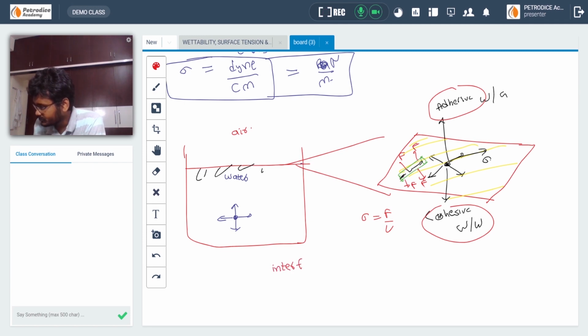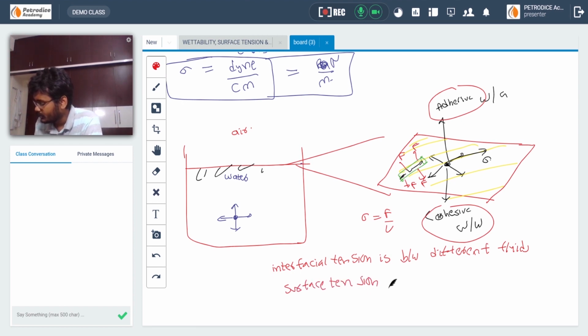Interfacial tension is between different fluids, that is either water or oil, water or gas, such type of things. Surface tension, we define surface tension is between water and air. Okay. While studying this, one thing that you have to remember,